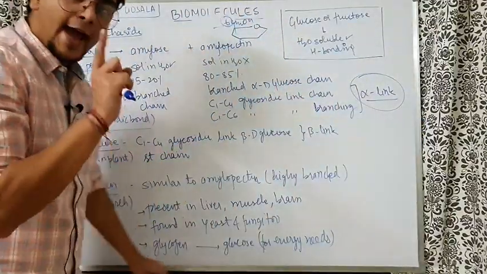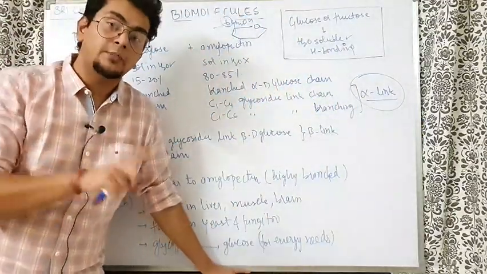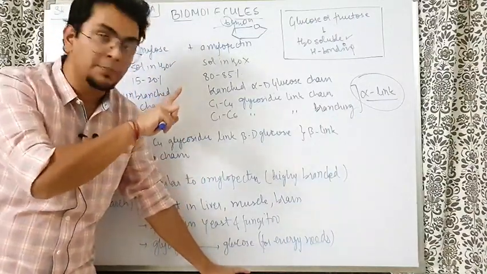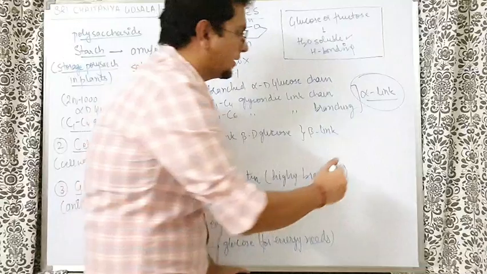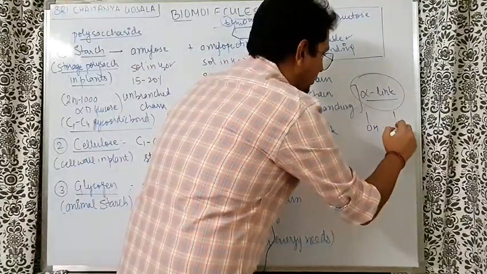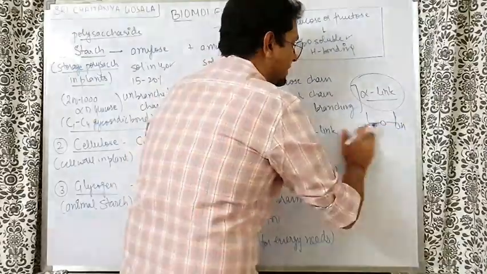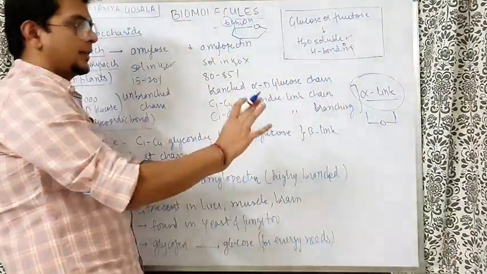Now understand, alpha and beta glucose, alpha and beta fructose are anomers. That is a different thing. When we say alpha link, beta link, what does it mean? Imagine when both the OH groups were in the D configuration, when the glycosidic bond was formed, something like this is formed. So this is known as alpha link.